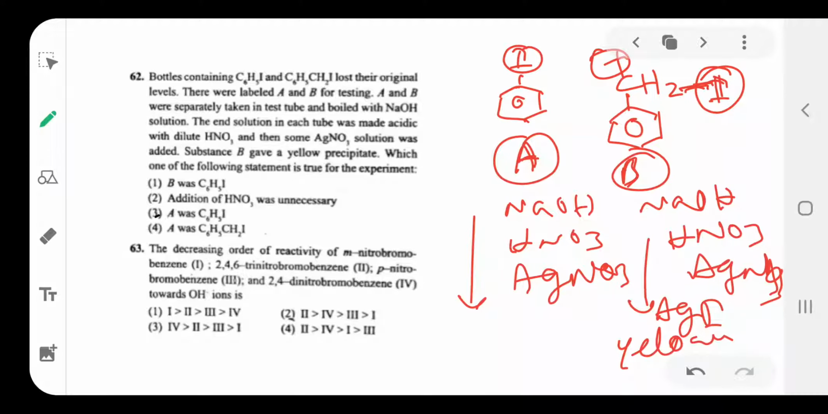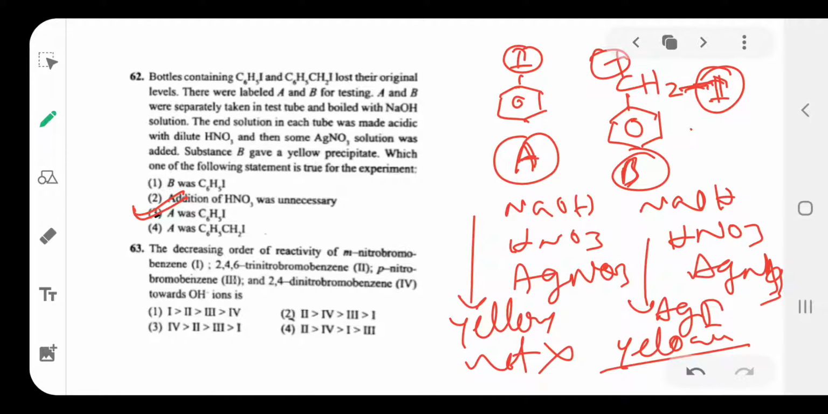Why? Here iodine forms a partial double bond with benzene, so there is no free iodide ion. That's why the yellow precipitate is not formed here, but it is formed here. So that indicates B contains benzyl iodide and A contains iodobenzene. So option 3 is correct.